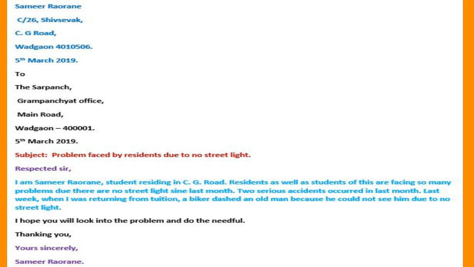And the beginning of the letter is, Respected Sir, I am Samir Raurane, student residing in CG Road, Vadgaon. Residents as well as students of this area are facing so many problems because there are no street lights since last month. Two serious accidents occurred last month.